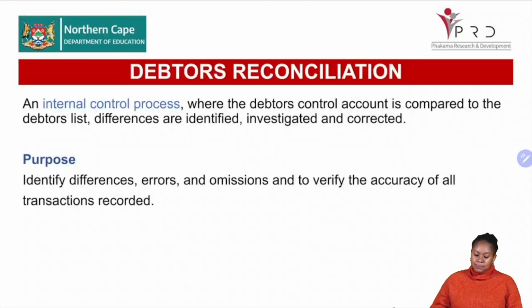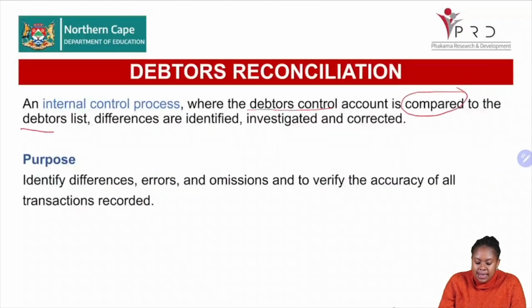Then, specifically with the debtors reconciliation, you need to know what the definition of a debtors reconciliation is and what its purpose is, so that you are able to answer should the examiner want to know. It's an internal control process where the debtors control is compared to the debtors list, where differences are identified, investigated, and corrected. So that is the process of the debtors reconciliation.